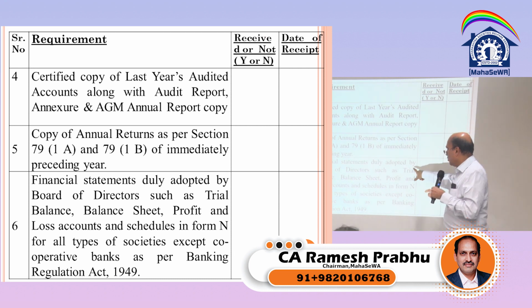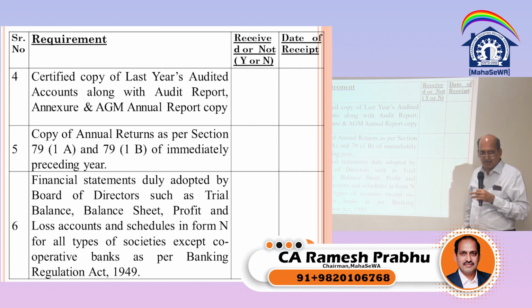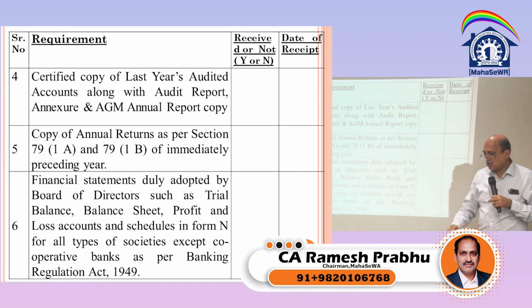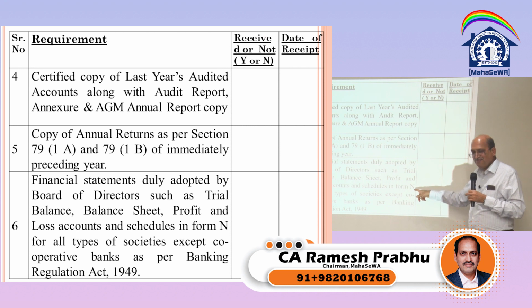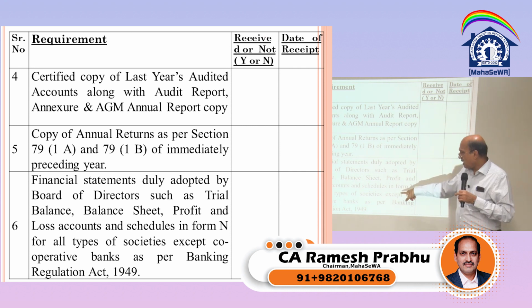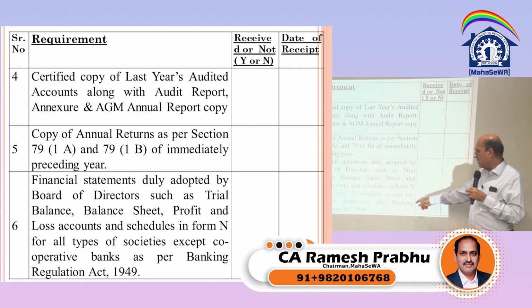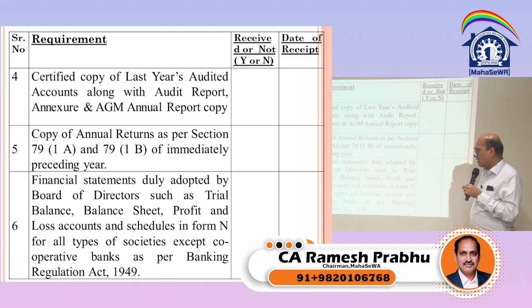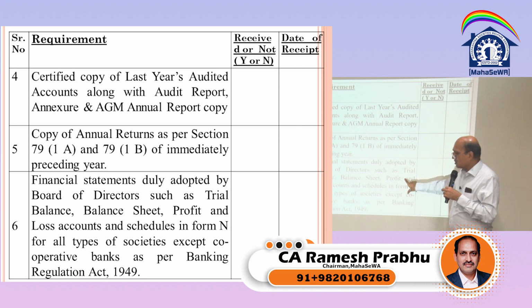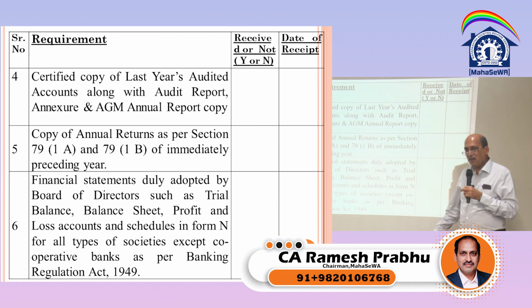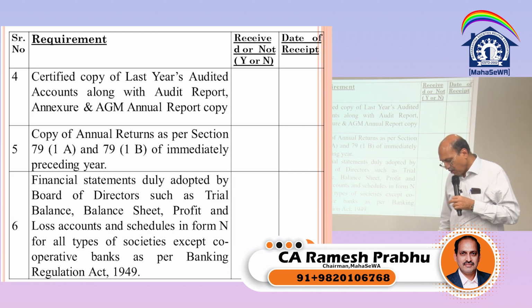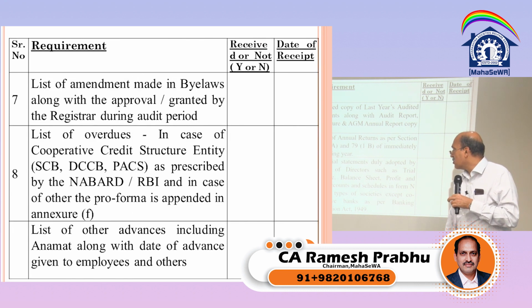Now financial statement duly adopted by the board of directors or the managing committee. So the accounts and balance sheet, they have to approve in the managing committee, and this has to be in form number N. Have you seen form number N? The auditors, you have seen form number N for all types of society except cooperative bank, because cooperative bank is governed by the Banking Regulation Act, so that is not there. We have a separate profit and loss account and balance sheet to be made, but for all other types of society, including housing society, it should be in form number N. Of course, whatever we are doing, those are all in form number N, there is no problem. But still, as a matter of curiosity, you can go through that form.